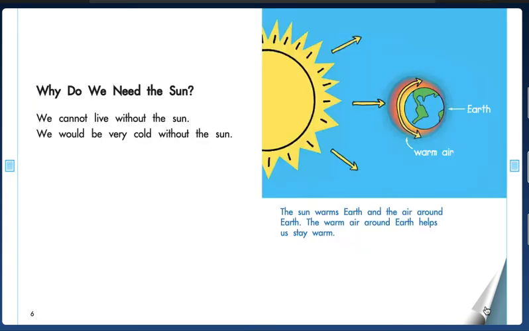Why do we need the sun? We cannot live without the sun. We would be very cold without the sun. The sun warms Earth and the air around Earth. The warm air around Earth helps us stay warm. You can see that picture of the sun giving heat to the Earth.